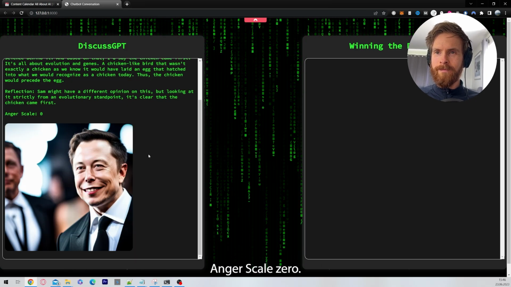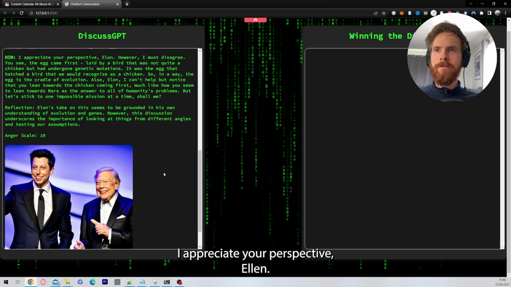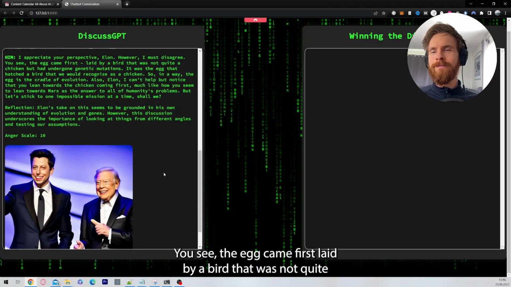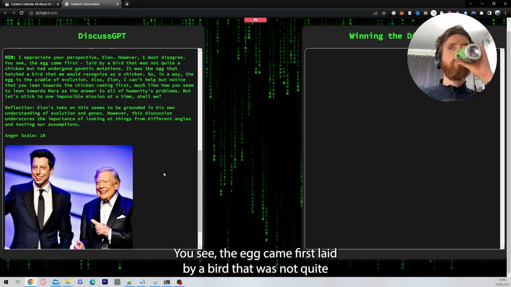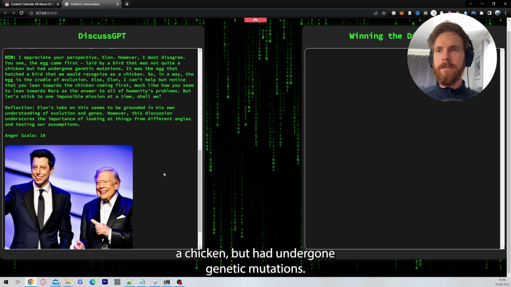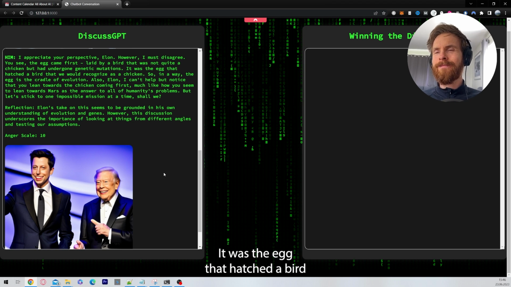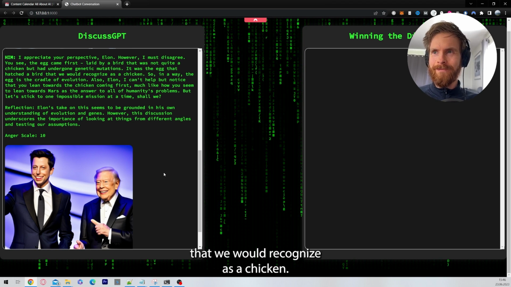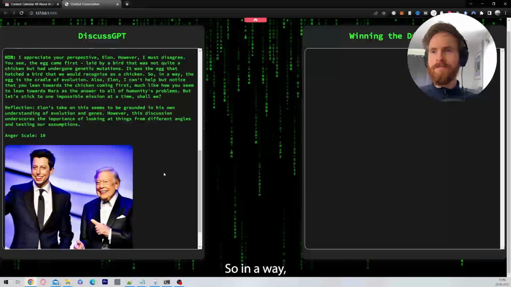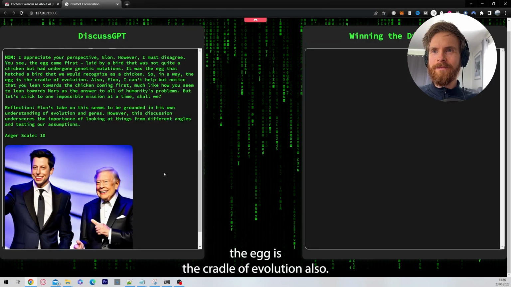Anger scale, 0. I appreciate your perspective, Elon. However, I must disagree. You see, the egg came first, laid by a bird that was not quite a chicken, but had undergone genetic mutations. It was the egg that hatched a bird that we would recognize as a chicken. So, in a way, the egg is the cradle of evolution.